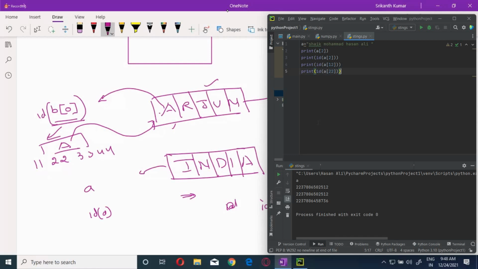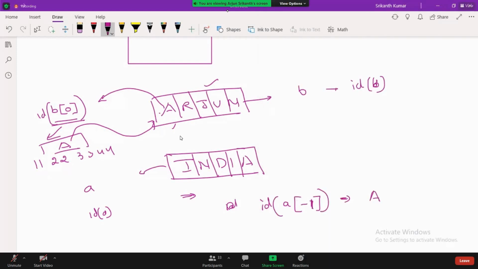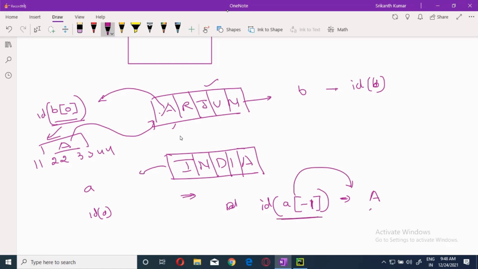Right? A. Now, if I am saying ID of A, now this is giving A. When I am saying ID of A, what will it get? It will get a different address. This is different from this. But this one and this one have the same value, so they both will be pointing to the same. The A is over here, the A is over here, the same A.